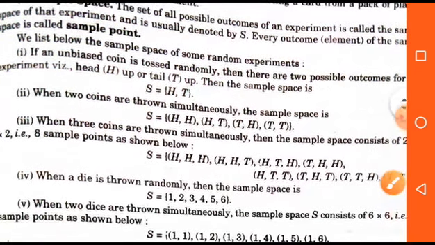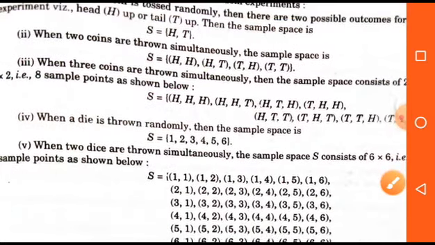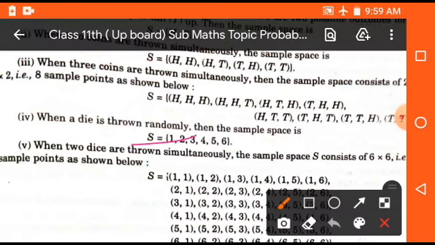In the same manner, if we toss three coins, then the sample space will be {HHH, HHT, HTH, HTT, THH, THT, TTH, TTT}. So these are the sample space. Now in the case of a dice, if we throw a dice, then six numbers are possible. So the sample space will be S = {1, 2, 3, 4, 5, 6}. These are the sample space of throwing a dice.